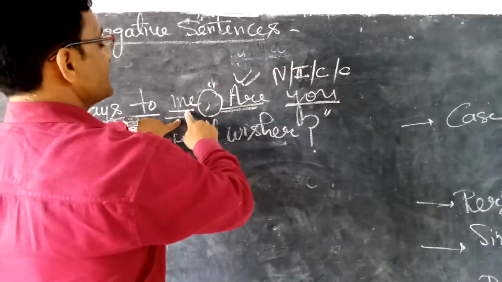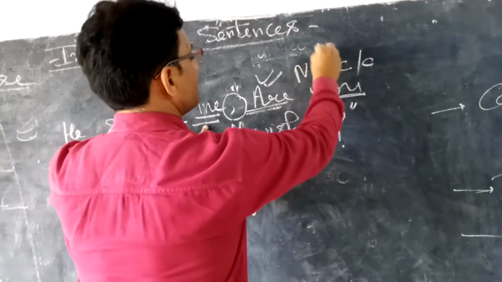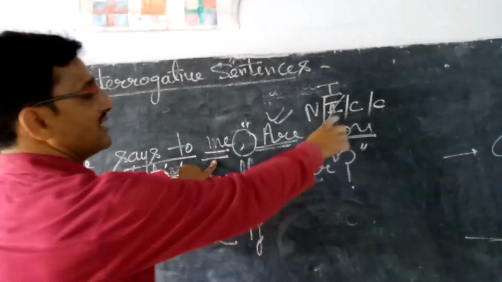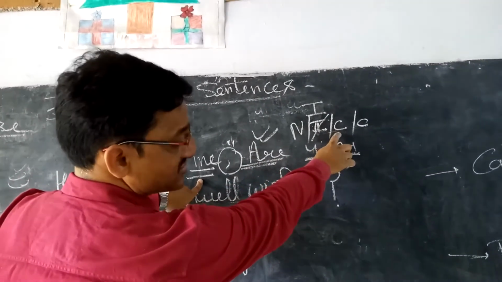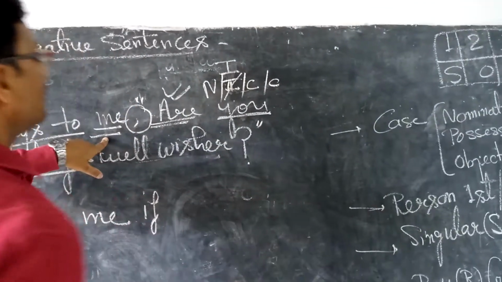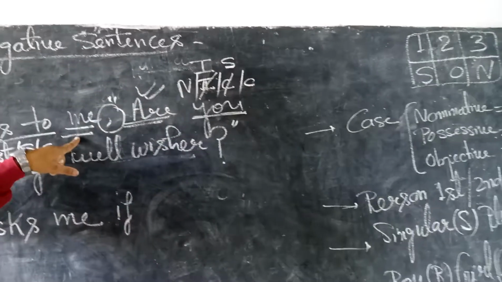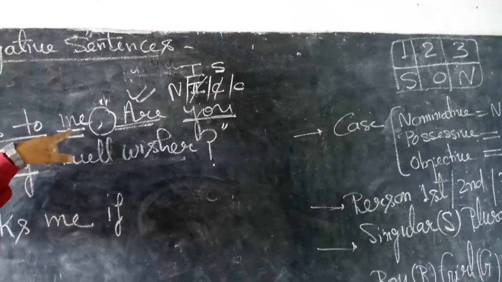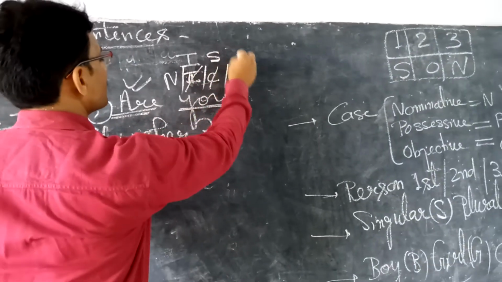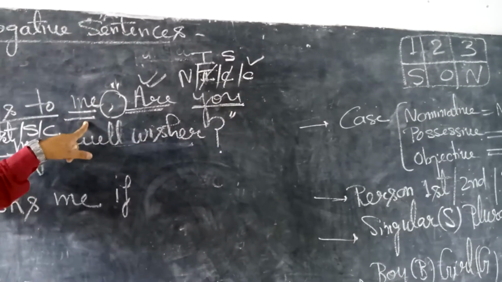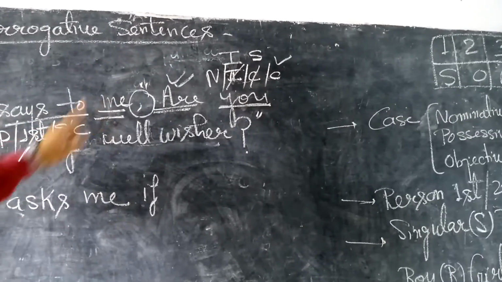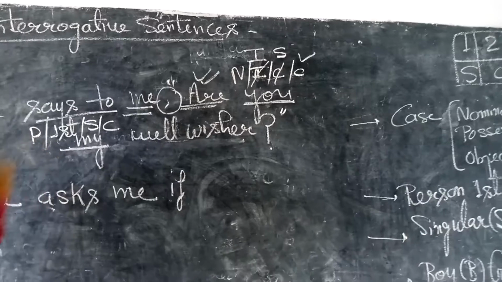So this is first person, cut it, write first person. Now the second question: is it singular, plural or common? So me is singular, cut it, singular. Thereafter boy, girl or common? So common. This is correct. So now I have marked here, and now this one we will do.